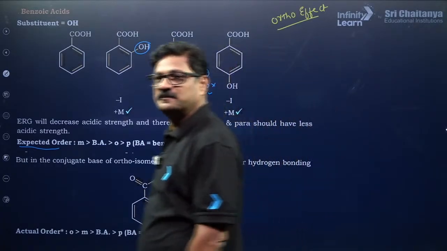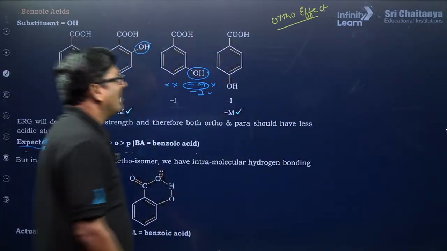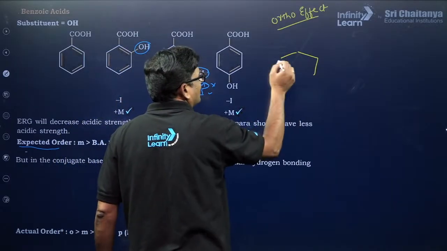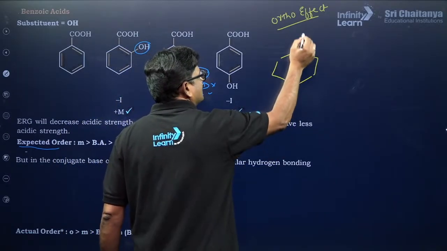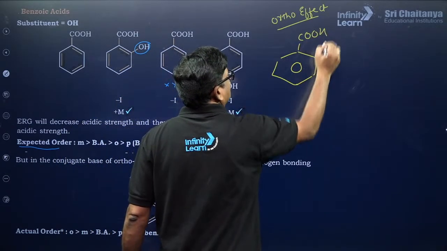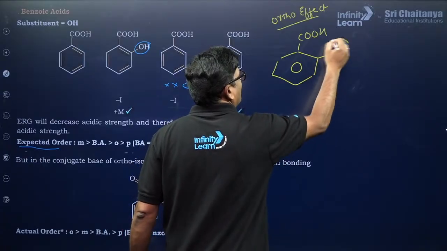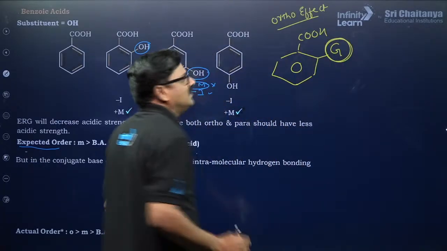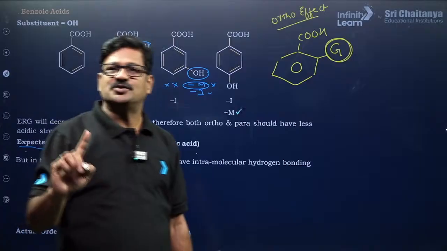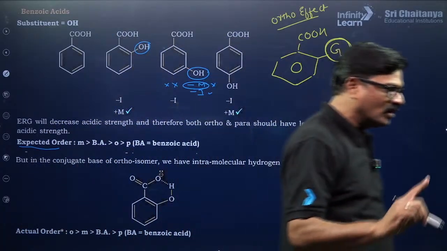Ortho effect. Okay, so what will the ortho effect be? This is your benzoic acid. Okay, this is a group. So any ortho substituted benzoic acid is more basic.